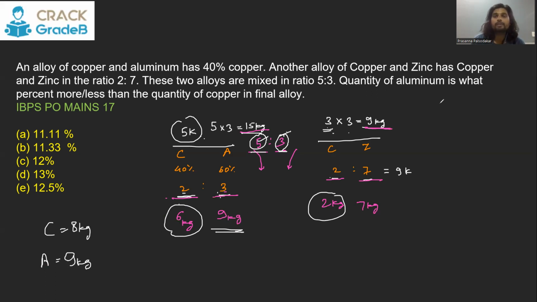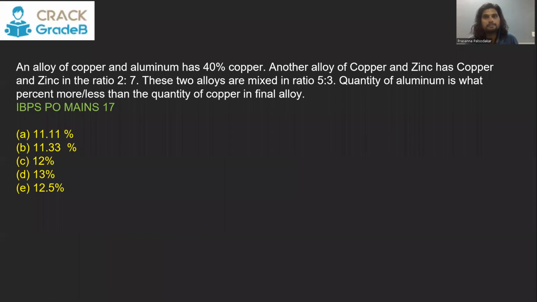They are asking the quantity of aluminum is what percent more than the copper. So aluminum is 9, copper is 8. It is 1 more as compared to 8, and the fraction value of 1/8 is 12.5%. So it is 12.5% more. I hope you got this. Let's see one more.